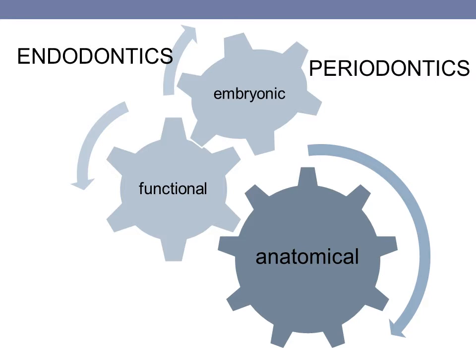Thus, there is a definite embryonic interrelationship between the two structures. Then, the apical foramen is a major pathway of communication between the two structures. There is direct vascular communication between pulp and the periodontium through the apical foramen. Thus, functionally as well as anatomically, these two tissues are interrelated to one another.